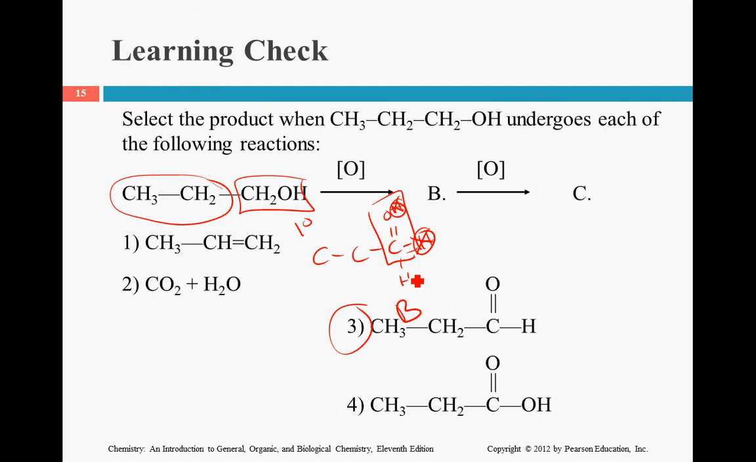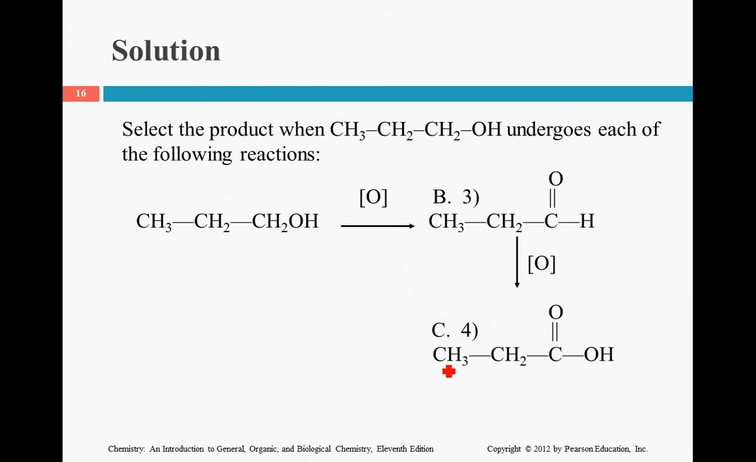The second product, we have a hydrogen here. We're going to insert an oxygen in the middle to form a carboxylic acid. So this is your C. So when it's a primary alcohol, you actually have 2 steps. When it's a secondary alcohol, you only have 1 step.